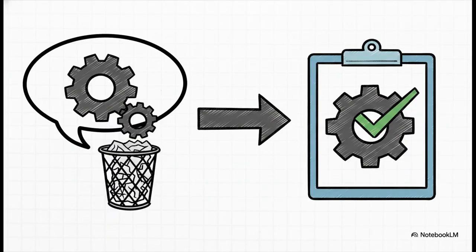Which brings us to a massive point. Rule number 1, if the work matters, it absolutely must live as a Plane task or at least an update on an existing Plane task. Never, ever assume that just dropping a quick comment in a Discord thread means the work is actively being managed. No way. If a client requests something, or say a new bug is discovered, it has to be translated into Plane. That is literally the only way we guarantee it actually gets tracked, prioritized, and done.